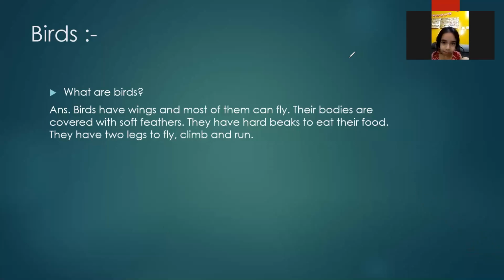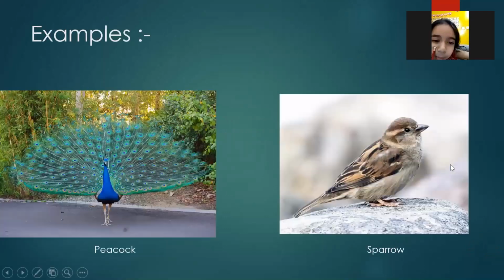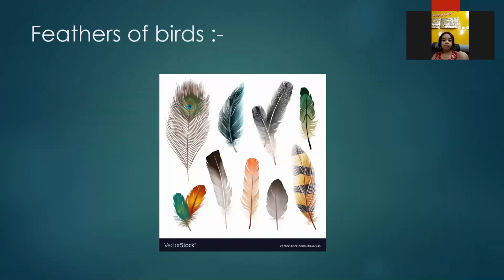Birds have wings to fly and birds' bodies are covered with soft feathers. Now I'm going to show you the picture of the feathers. Look at the screen. I will show you what you can see on the screen. Shimran, what can you see? Please unmute yourself, Shimran.